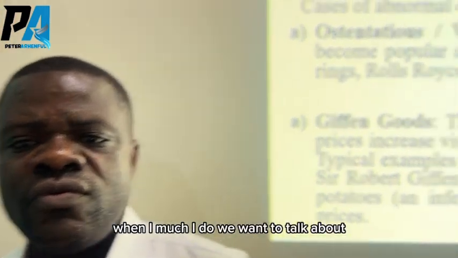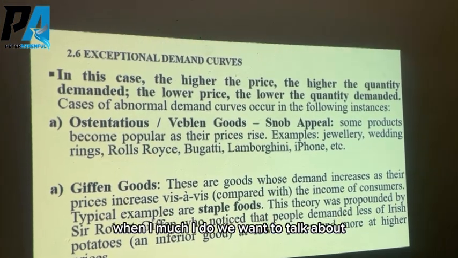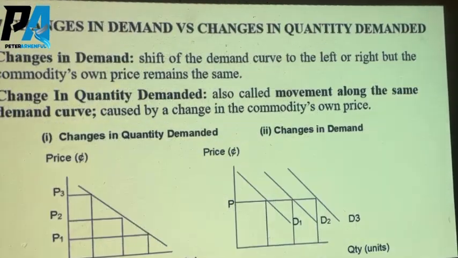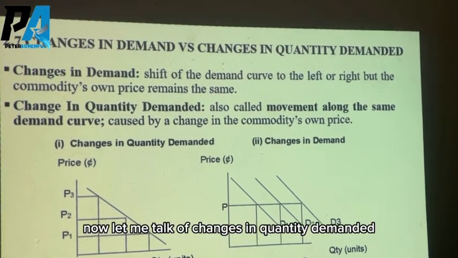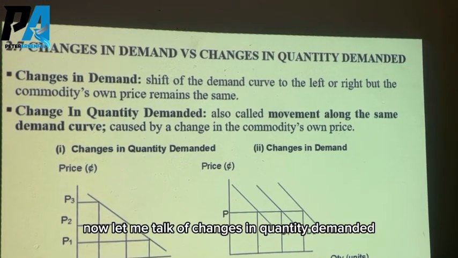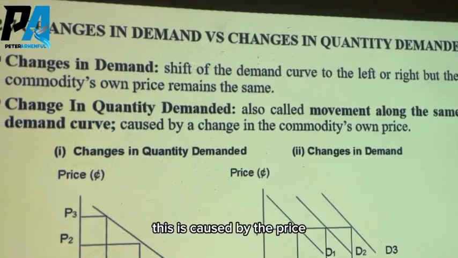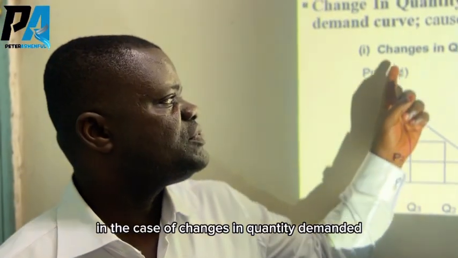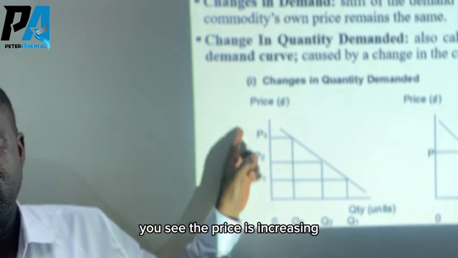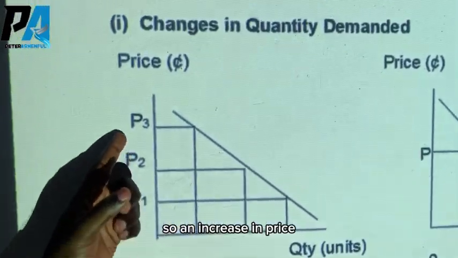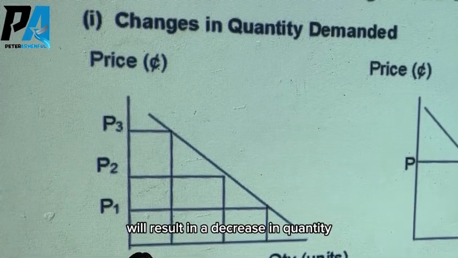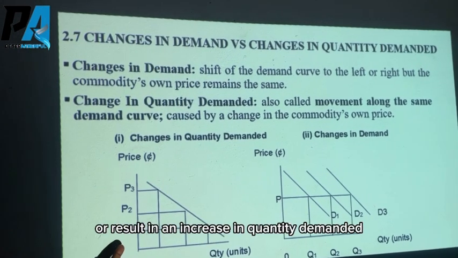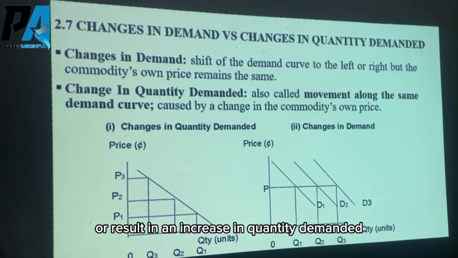Without much ado, we want to talk about changes in demand versus changes in quantity demanded. Now, when we talk of changes in quantity demanded, this is caused by the price of the commodity in question. In the case of changes in quantity demanded, you see the price is changing. So an increase in price will result in a decrease in quantity demanded. But a decrease in the price will result in an increase in quantity demanded.